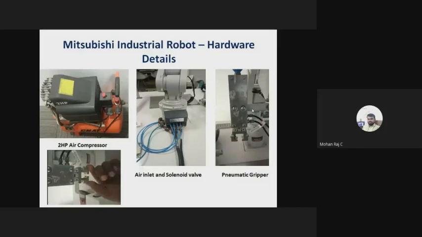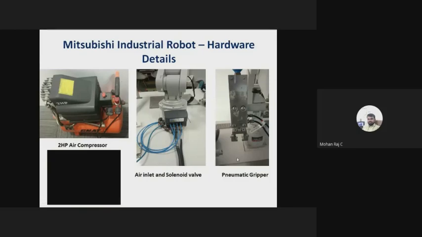I'll show you, sir. CR751 is the robotic controller. To control the servo on and control switches, we are using one more PLC, that is a Q PLC, Q04 PLC, sir.